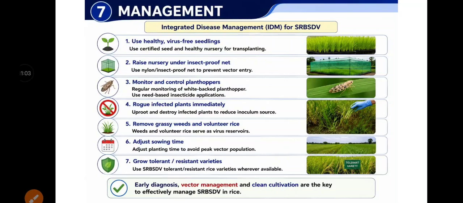Next, the management practices. For viral diseases, IDM, integrated disease management, is most preferably used. Why? Because for viral diseases, no resistant variety is available, and no such chemicals are available.